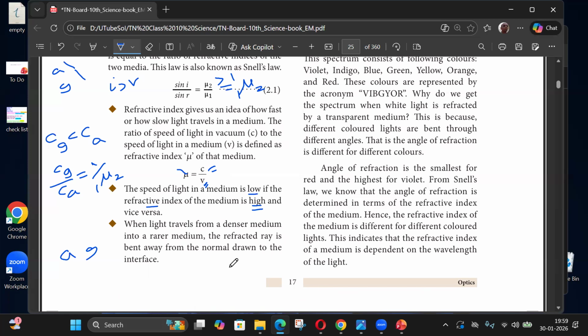Here it is the opposite, traveling from denser to rarer, that is from glass to air. So instead of going straight, it will go away from the normal. If you call this r, this is i. So r is greater than i, because this is my first medium. So it's going in the reverse direction.